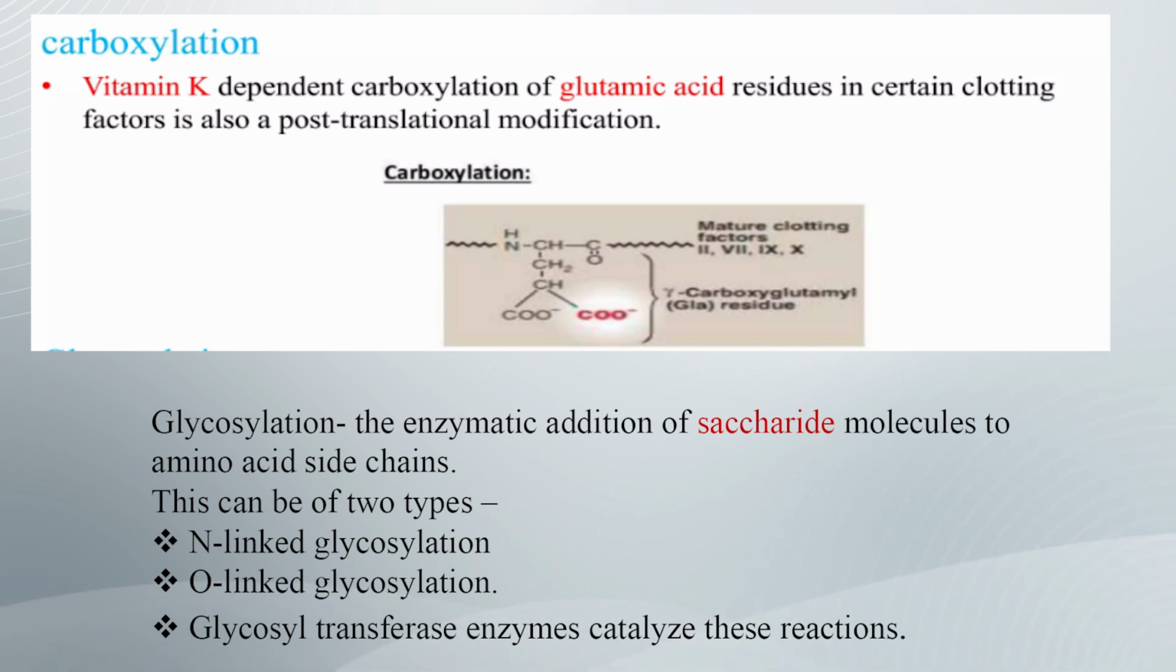Glycosylation involves the enzymatic addition of a saccharide molecule to an amino acid side chain. There are two types, N-linked glycosylation and O-linked glycosylation. N-linked glycosylation links a sugar residue to the amide group of asparagine specifically, and O-linked glycosylation links the sugar moiety to the hydroxyl group of serine or threonine only. The suitable glycosyltransferase enzyme catalyzes this reaction. Sugar residues that are most commonly attached include galactose, mannose, glucose, N-acetylglucosamine and N-acetylgalactosamine, as well as furanose.